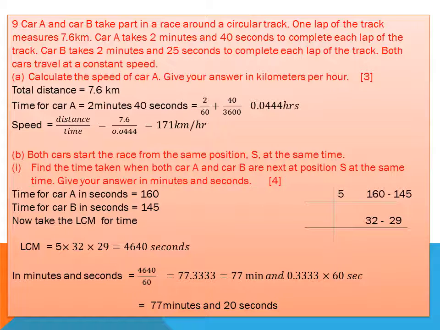I use the formula speed is equal to distance over time. I find the final value of the speed of the car is 171 km per hour.